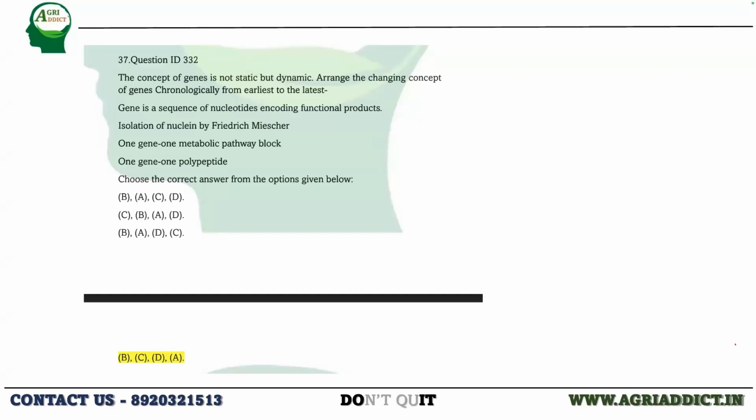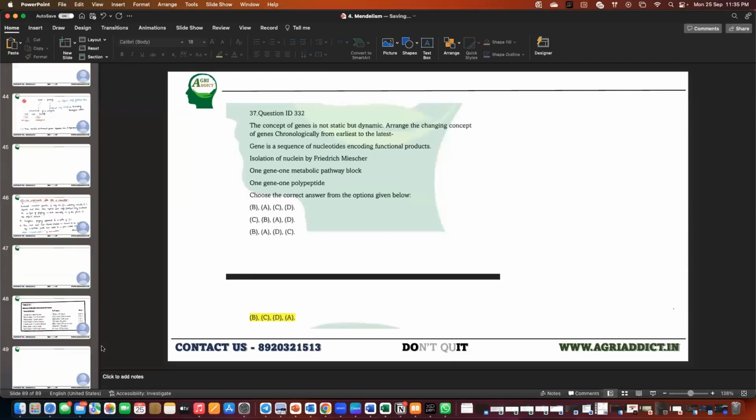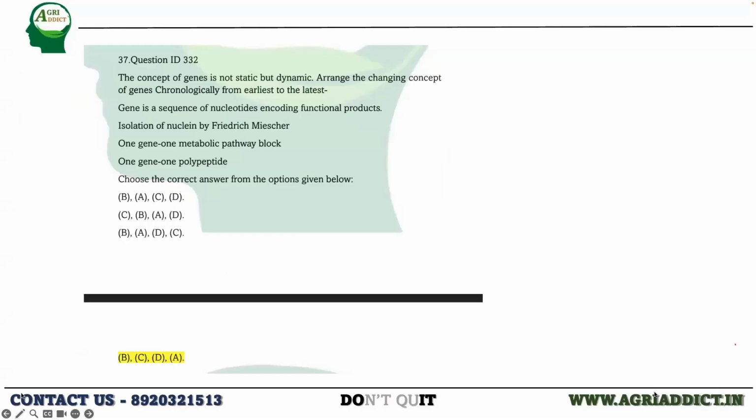The last one. The concept of gene is not static but dynamic. Arrange the changing concept of gene chronologically. If they have not mentioned it, okay, fine. Sorry.